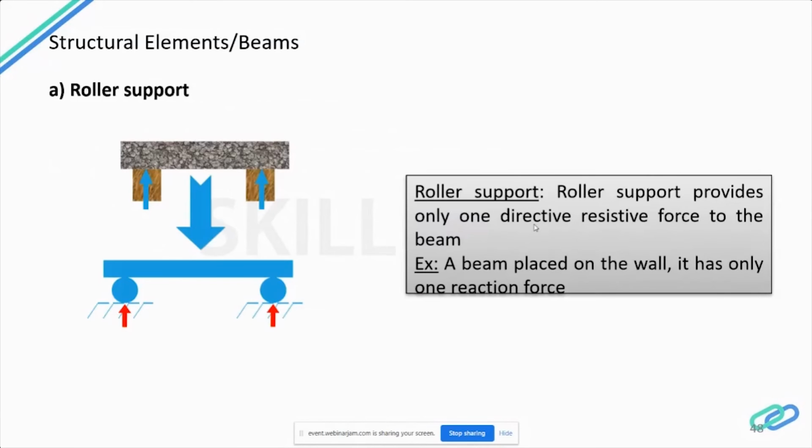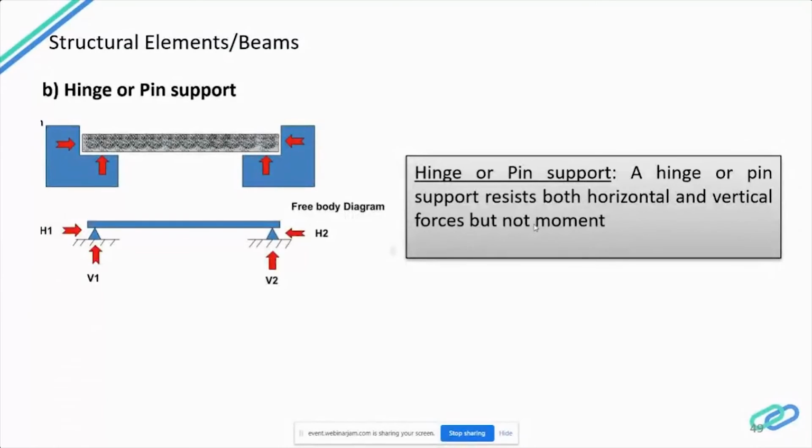A roller support provides only one directive resistive force to the beam. It will have only an upward vertical force, and because of that it will be resting on a column. For example, if a beam is placed on a wall, it has only one reaction force, the vertical reaction force. Other than that, it doesn't have any other forces acting on it. So when it is rested, only one force is acting on a roller support. Now when you take a hinge or a pin support, you can see the free body diagram.